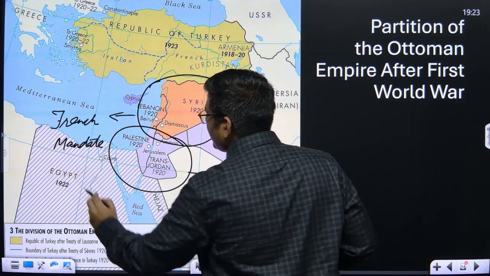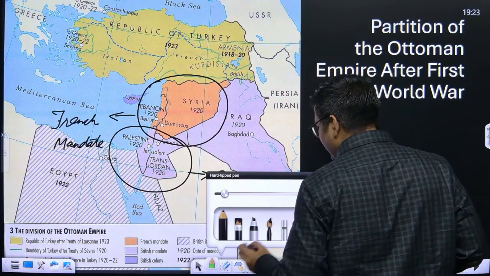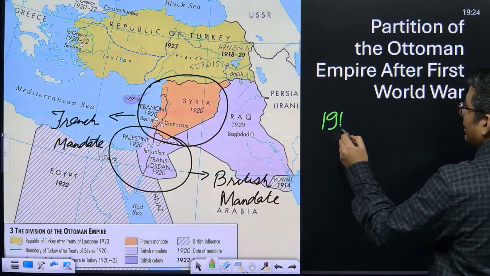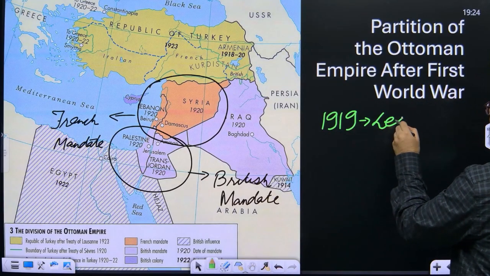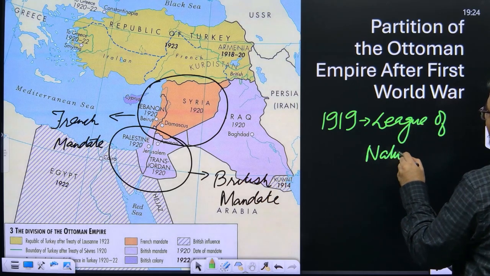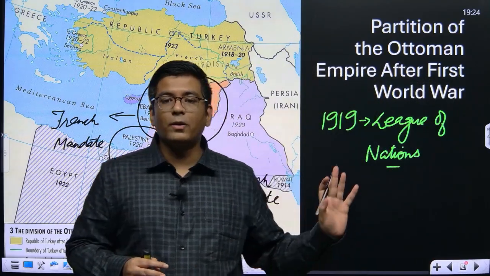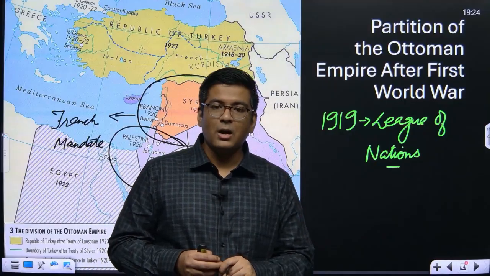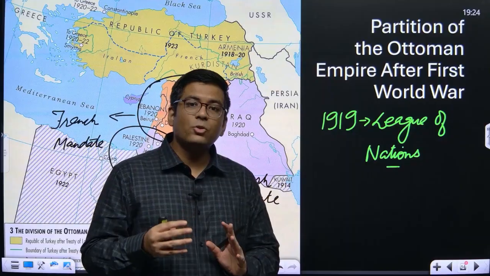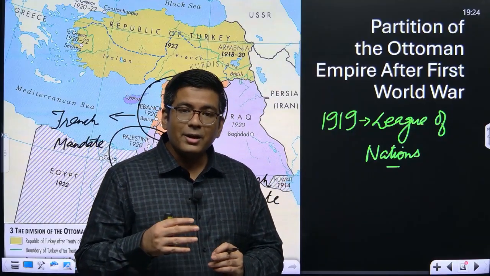So what we see is that towards the end of the First World War, a new organization gets created. In 1919, we see the foundation of something called the League of Nations. This was basically the predecessor of the United Nations, and its objective was to prevent any further recurrence of a war of the scale of the First World War. These member nations were initially those which understood that there is no profit in war, and that all disputes should be resolved in a cooperative manner.